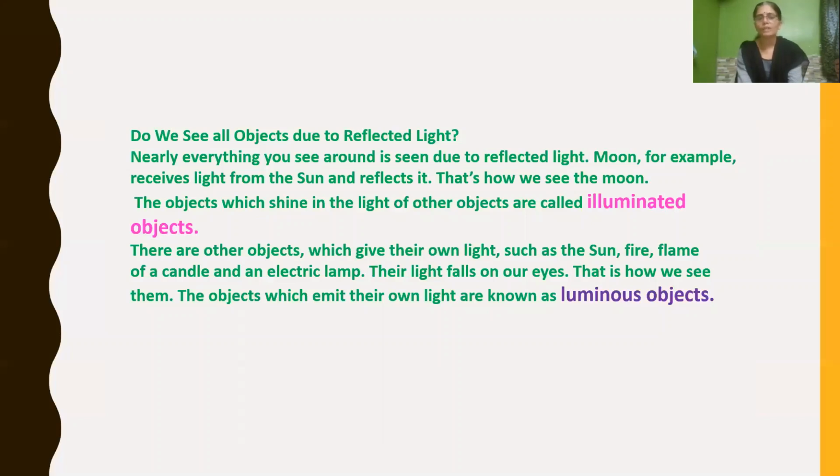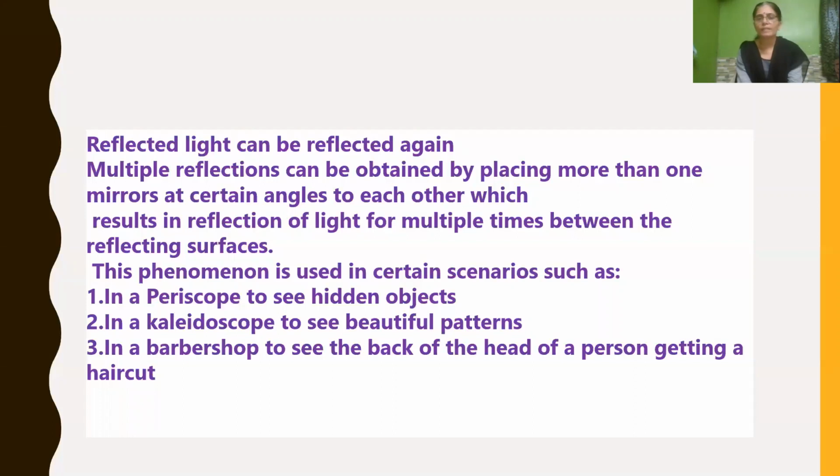But some other objects give their own light, like the sun, fire, the flame of a candle, an electric lamp, a tube light, etc. They produce their own light, isn't it? When their light falls on our eyes, we can see them. So objects that emit their own light are known as luminous objects. And now, whatever objects are around us, how do we see them? Because of reflected light.